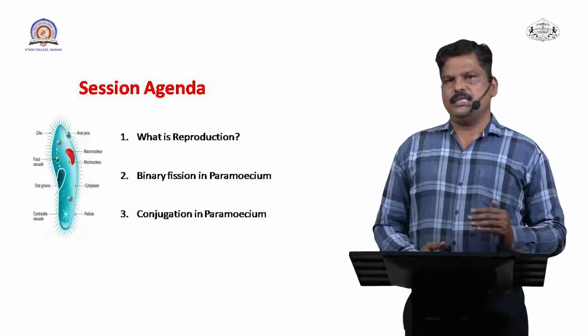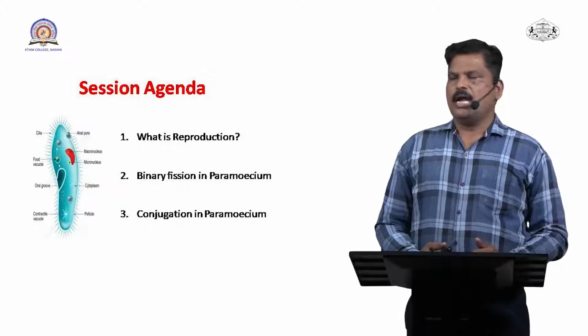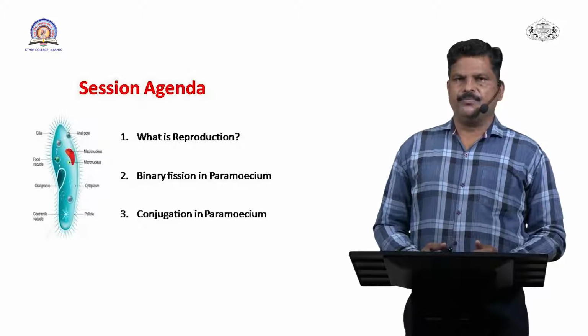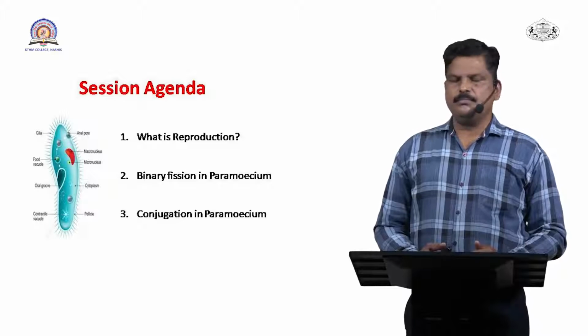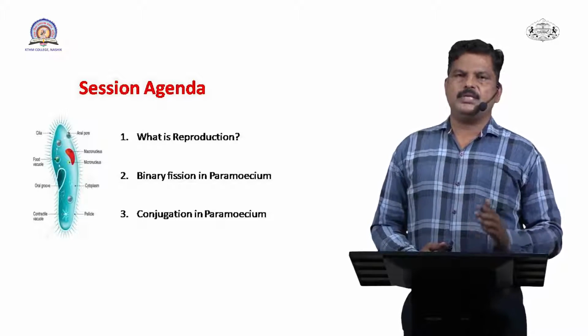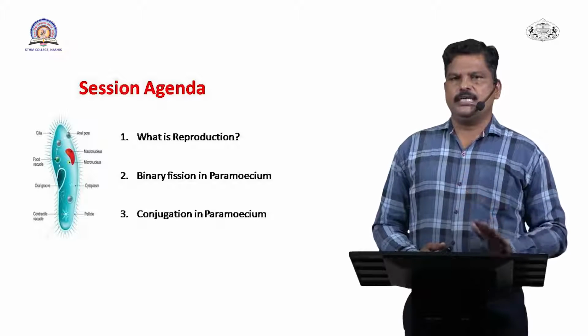Binary fission is a type of asexual reproduction, and conjugation is a type of sexual mode of reproduction. So in Paramecium, both binary fission as well as conjugation we can see in detail in today's lecture.